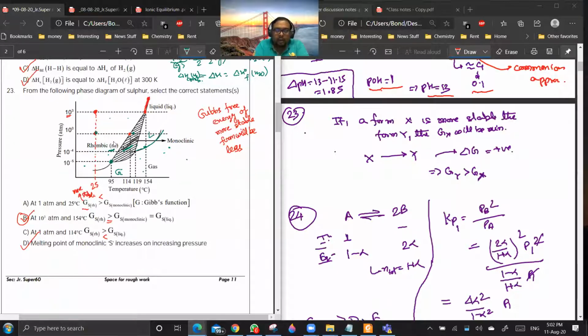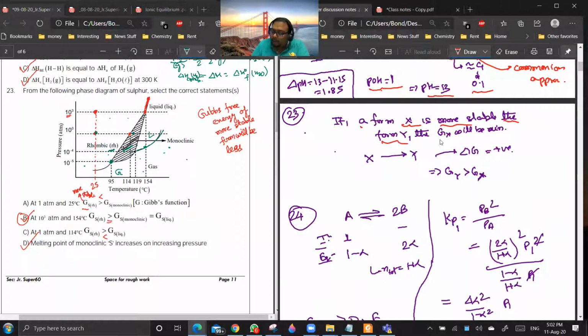Now, when they are asking about Gibbs free energy, you have to just see which form is stable. If I am saying that a form X is more stable than form Y, then the Gibbs free energy of X will be minimum.